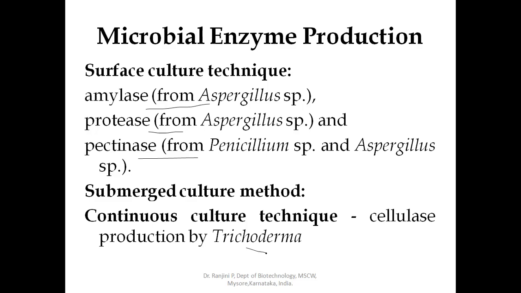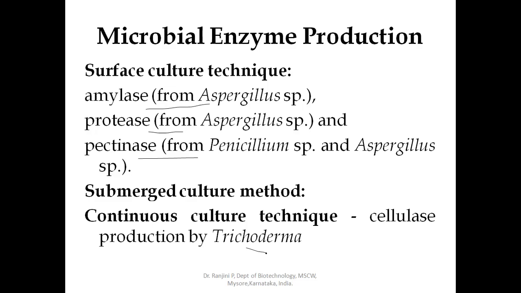Besides extracellular enzyme, other metabolites are produced in the fermented media. These metabolites are removed after enzyme purification. So microbial enzyme production usually takes place at the fag end of the exponential phase, but a few are produced during the log phase or growth phase.